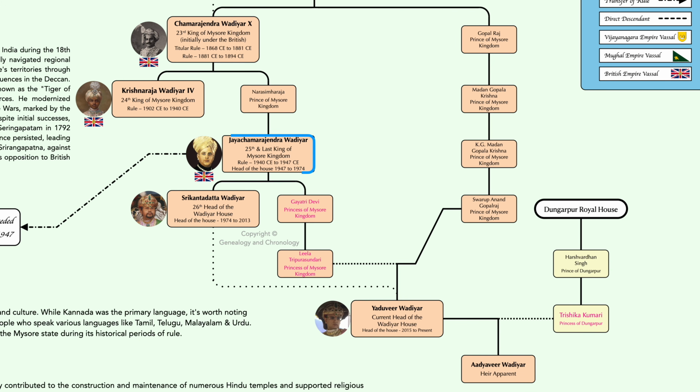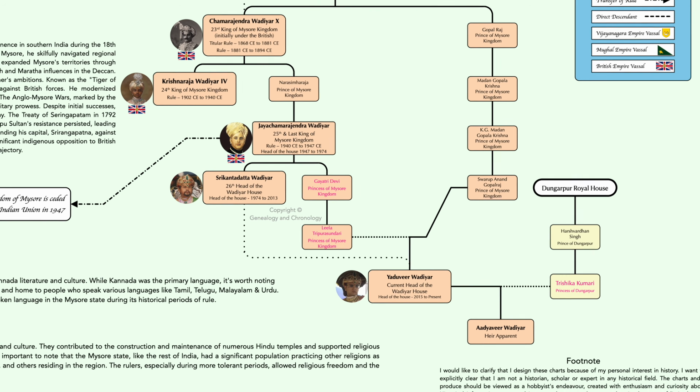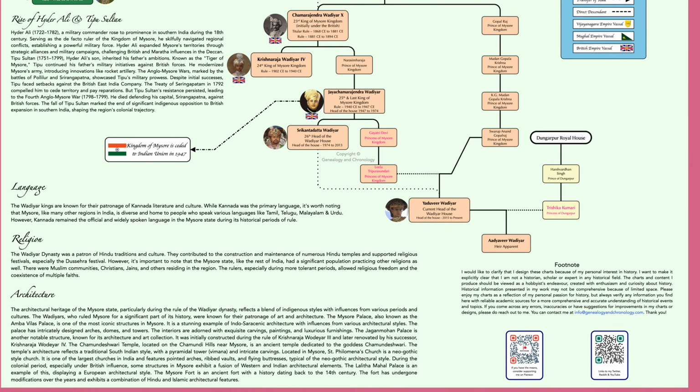Yaduraya Wadiyar was the great-grandson of the last reigning king of Mysore, Jayachamarajendra Wadiyar. He is also a direct male-line descendant of Chamarajendra Wadiyar X's brother, Gopal Raj, and hence belongs to the Bettadakote branch on both sides of his ancestry. He married Princess Trishika Kumari of the Dungarpur Royal House in 2016, and the couple were blessed with a boy in 2017, who is heir apparent of the Wadiyar Dynasty. This concludes the brief genealogical history of the Wadiyar Dynasty.